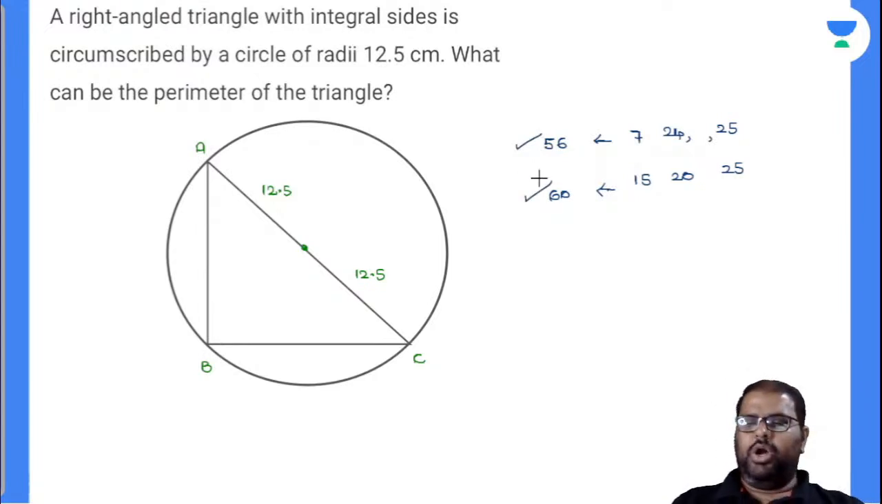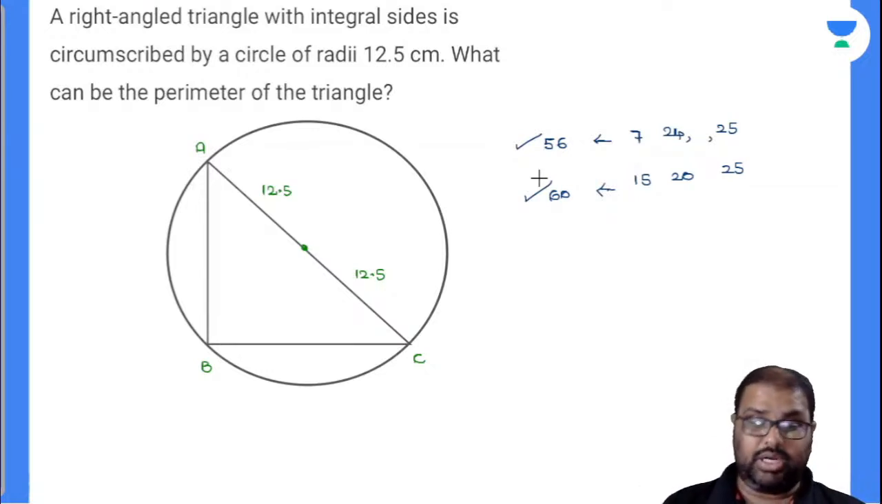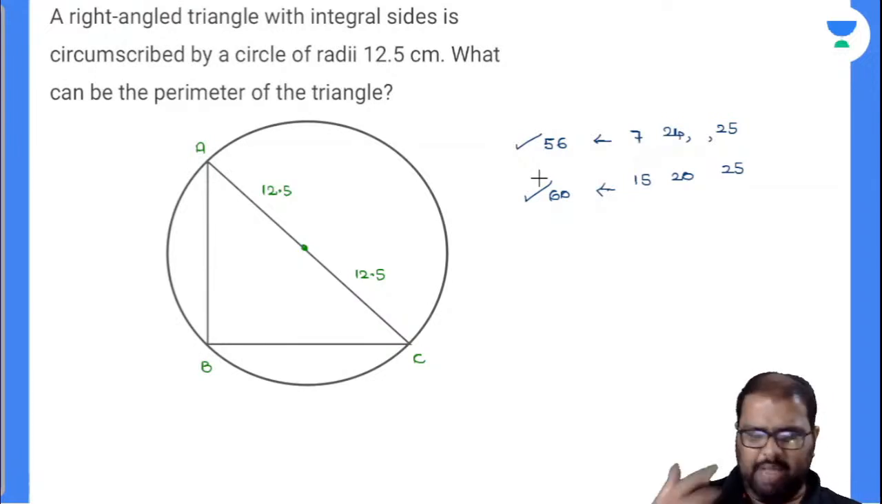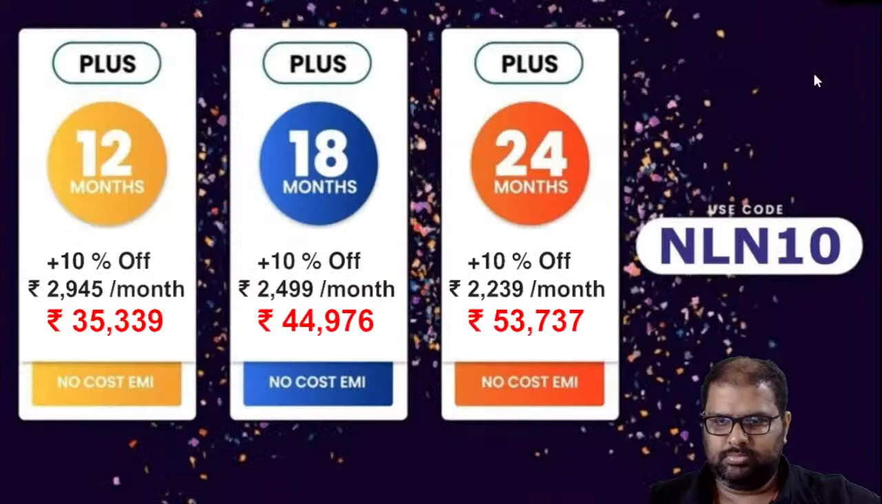Am I right or wrong? How many of you got this logic there? Right, 56 is your answer and 60 might also be your answer. It can be an MSQ question, right? A simple question which was asked in SNAP, I think, some 2 to 3 years back. Chalo, we will solve.